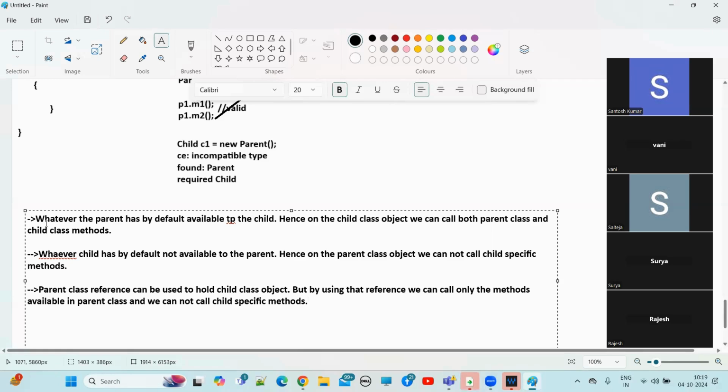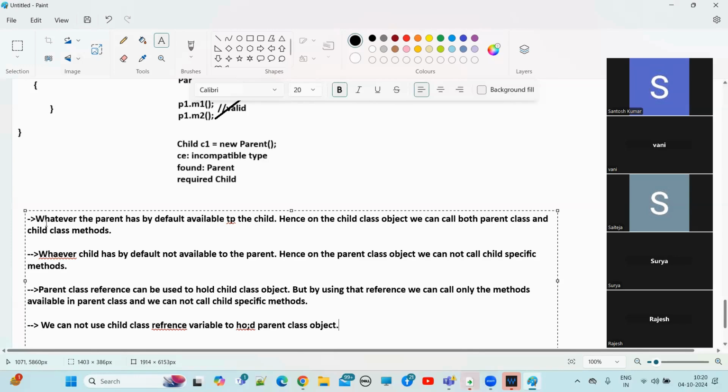So that's what we discussed, right? Just now. What is the next topic? Fourth point we discussed here. We cannot use child class reference variable to hold parent class object. Right? These are the 4 points we discussed.